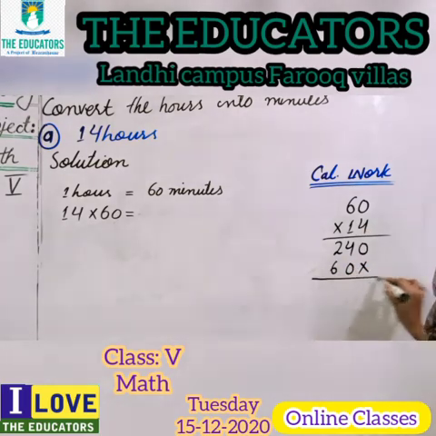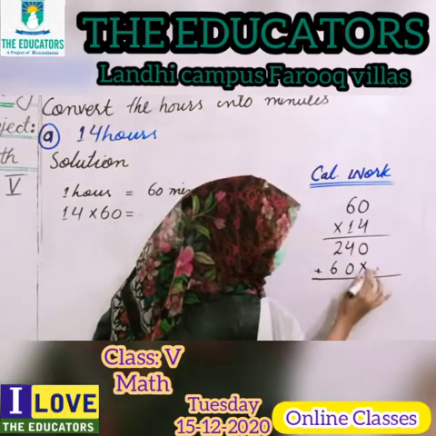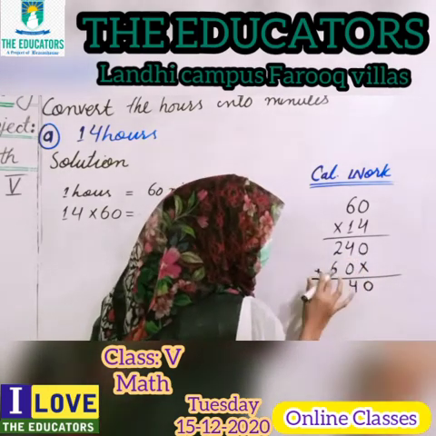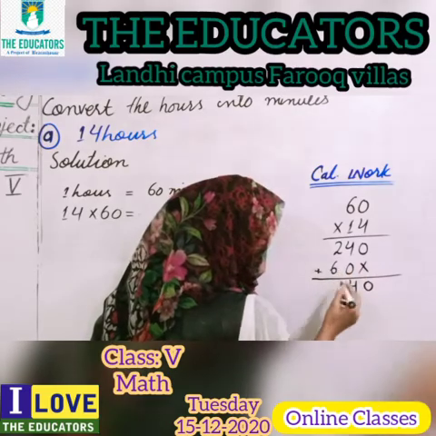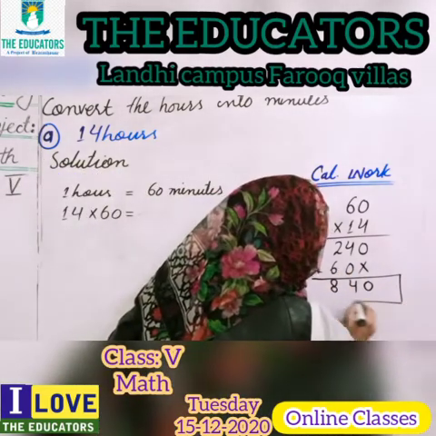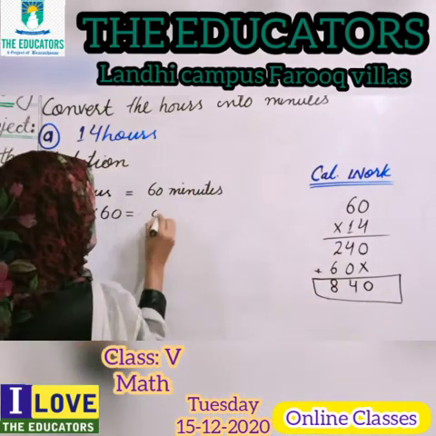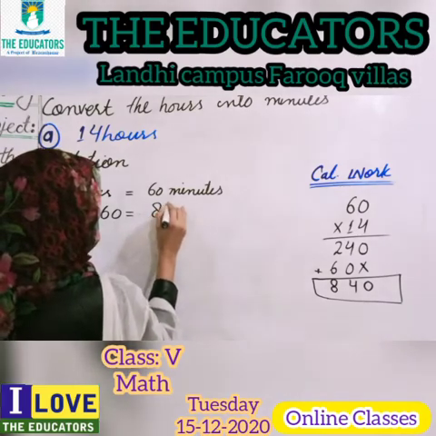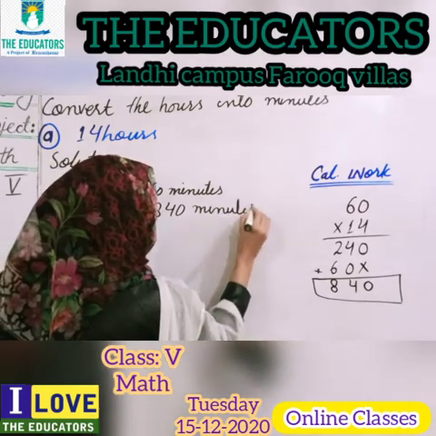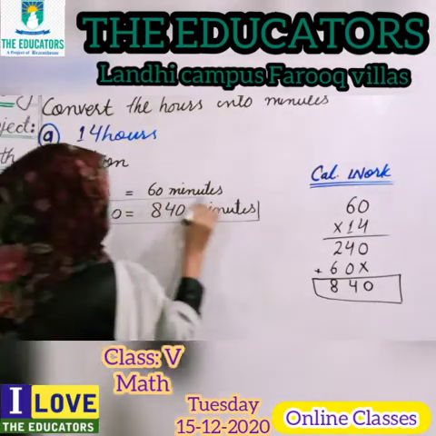Okay, students? Now add this. 0 is equal 0, there is no value. Now add 4 plus 0, so the answer will be 4. And 2 plus 6 or 6 plus 2, so the answer will be 8. 840. Okay. So 14 multiply 60, the answer will be 840 minutes. Okay, students? This is the answer of your question.